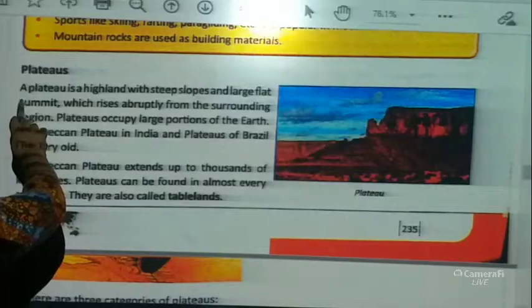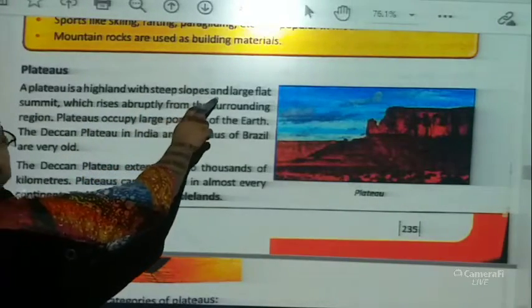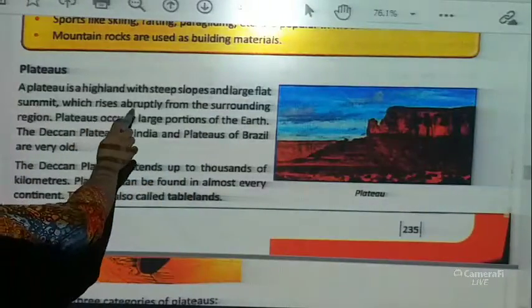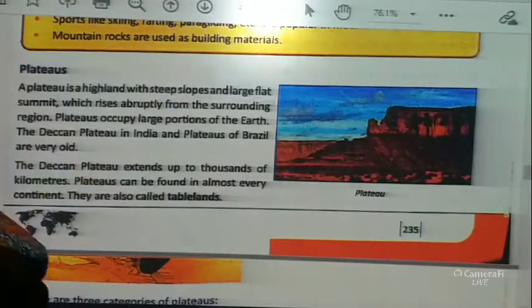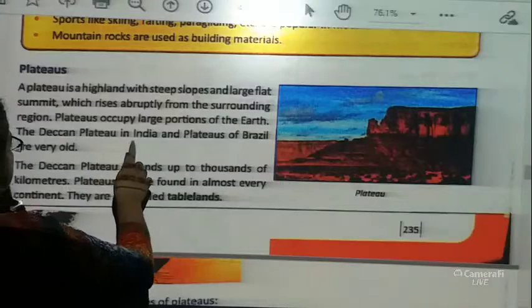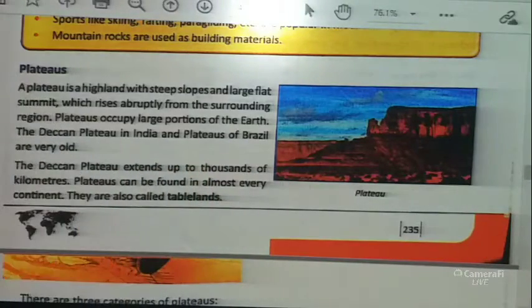Plateaus. A plateau is a highland with steep slopes, a large flat summit which rises abruptly from the surrounding region. Plateaus occupy a large portion of the earth. The Deccan Plateau in India and plateaus of Brazil are very old.